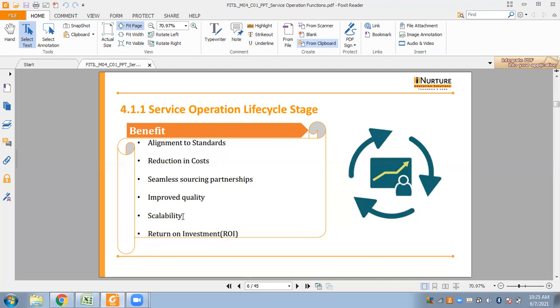Next, we have improved quality. Here the quality of the IT services is improved. Then scalability. This stage accommodates organizations of varied sizes. Next is return on investment, which is ROI. This can be achieved since ITIL cuts down on costs, and value creation is also attainable.